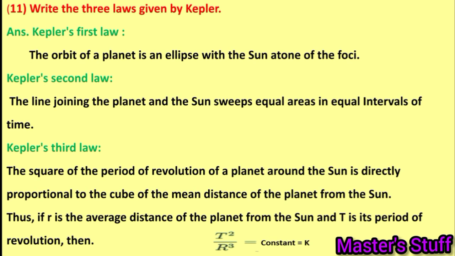Thus, if r is the average distance of a planet from the Sun and T is its period of revolution, then T square upon r cube is equal to a constant, and k is the proportionality constant.